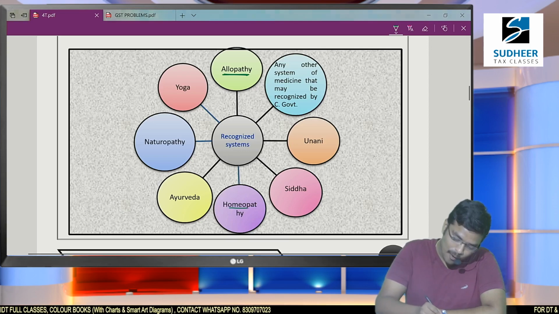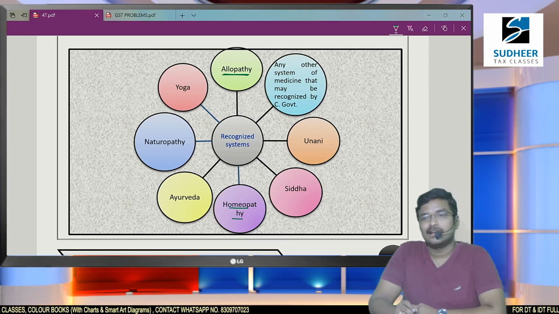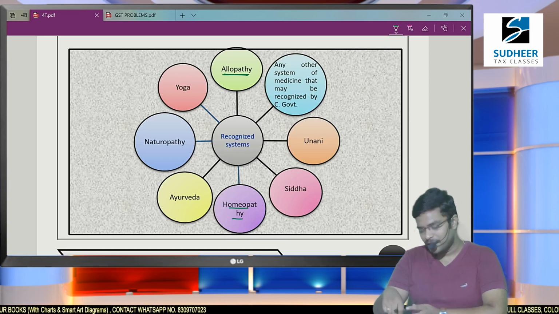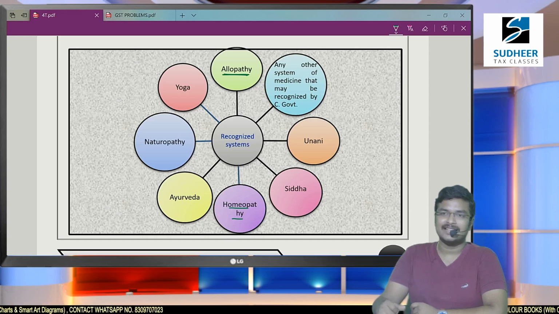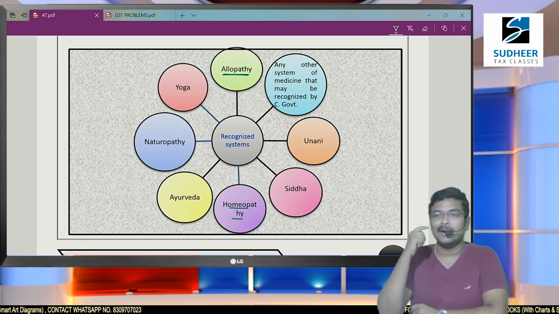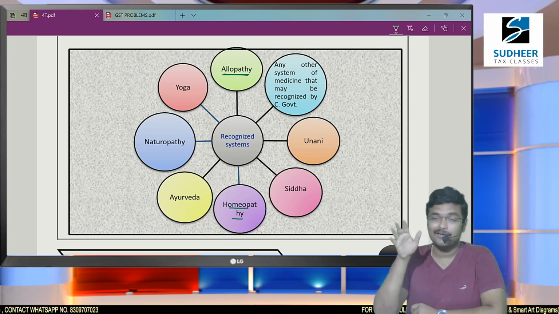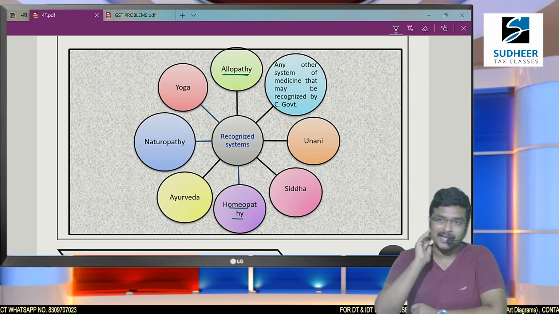Like that we have homeopathy also. Both were the treatment is completely different from each other. I will give you a simple example. If you get cold, for example, if you go to a medical shop and consume a medicine, it will get cured in maximum 1 to 2 days.